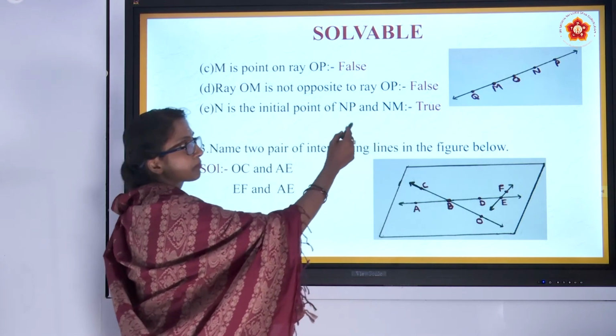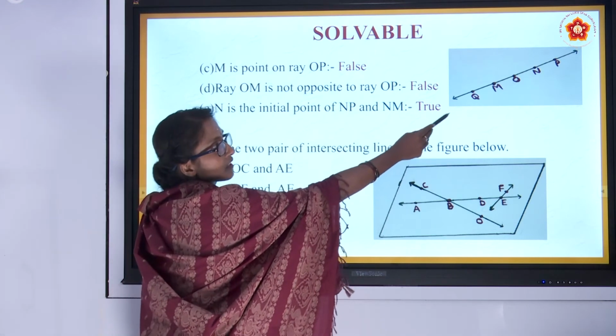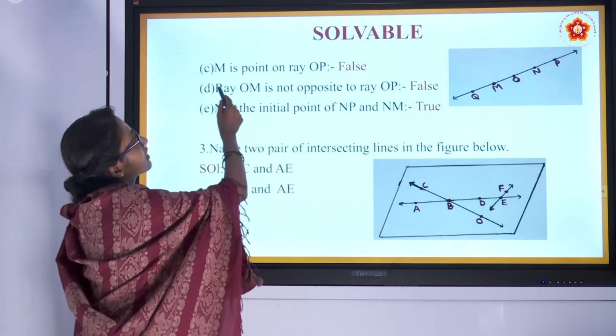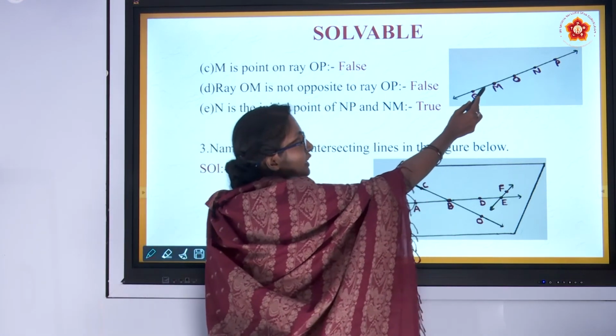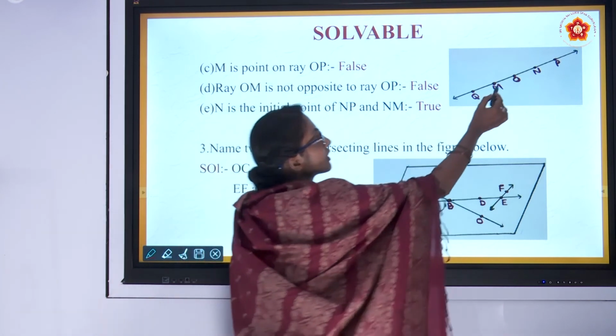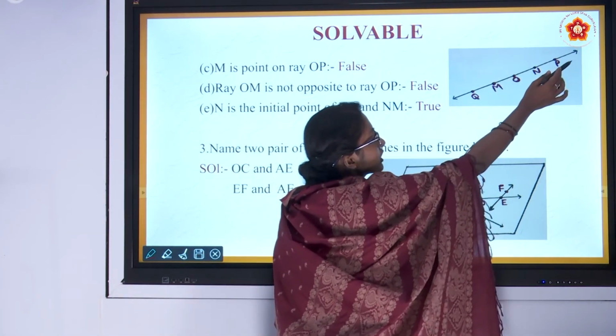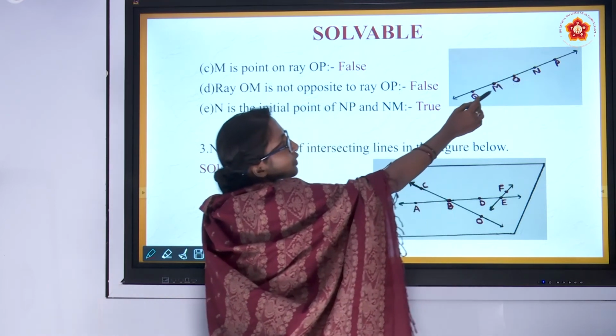Same as in the previous question, the previous slide; it has been continued here. M is a point on ray OP. Ray means a starting point will be there, there is no end point. It starts from here and is not going to end anywhere, it just keeps moving on.